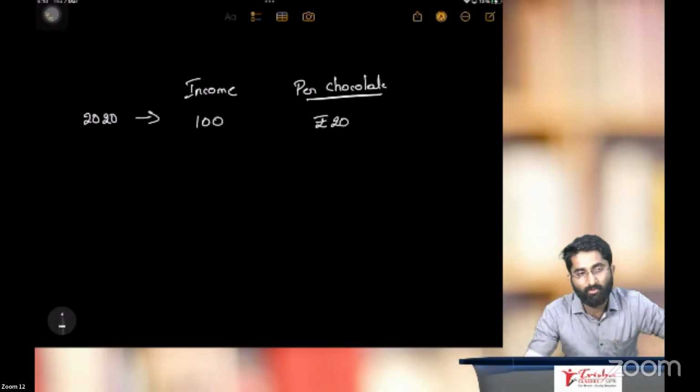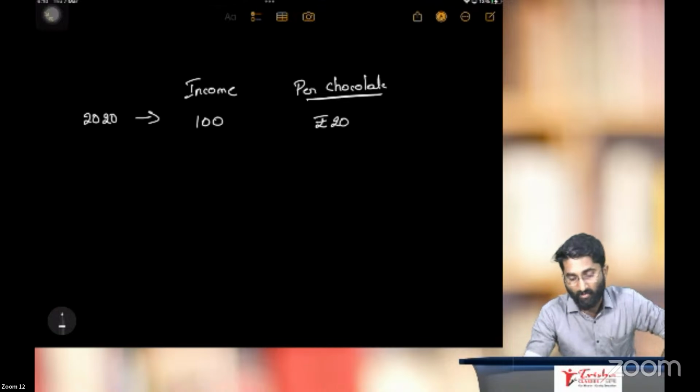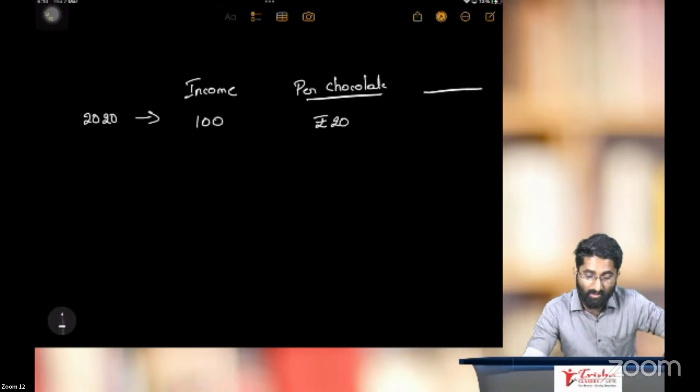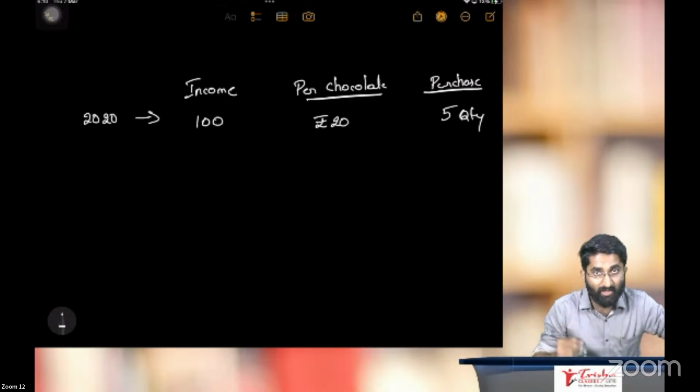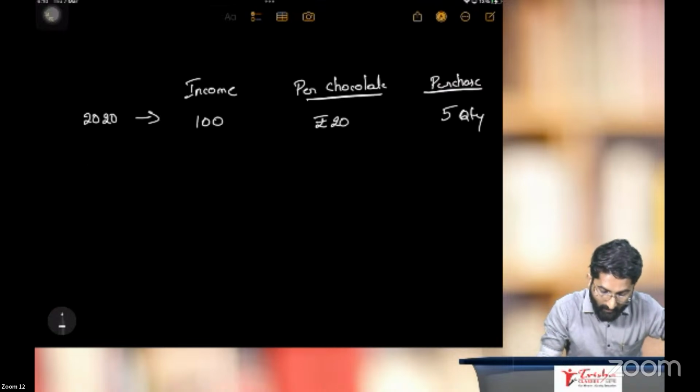How many chocolates could you have purchased? Your purchasing quantity is 5. Yes, Deepak ji, you are right. You can purchase 5 quantity here.